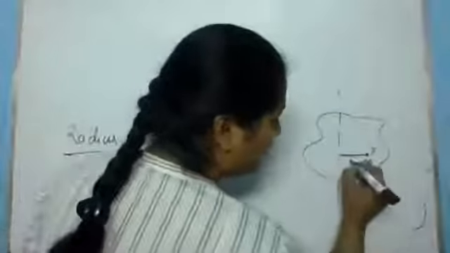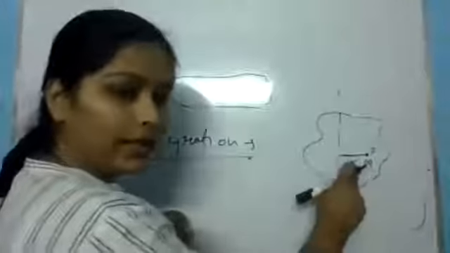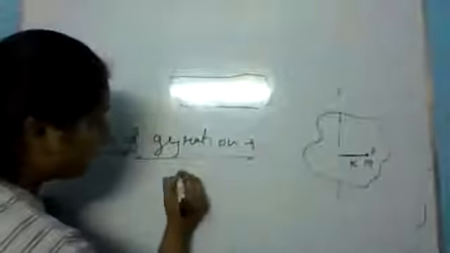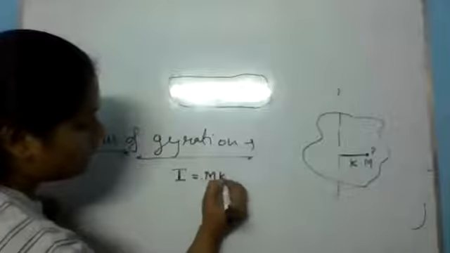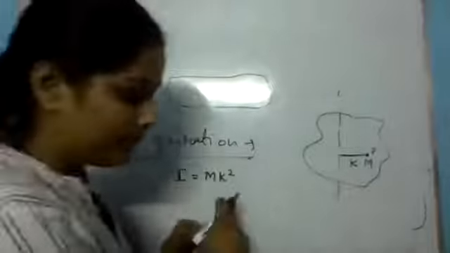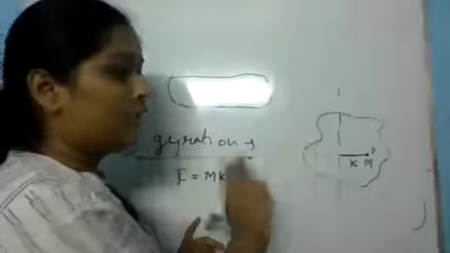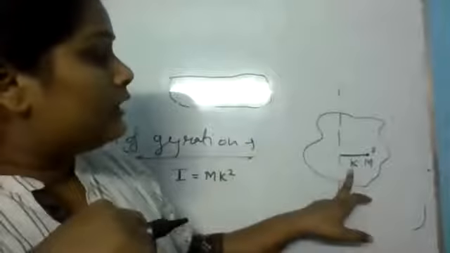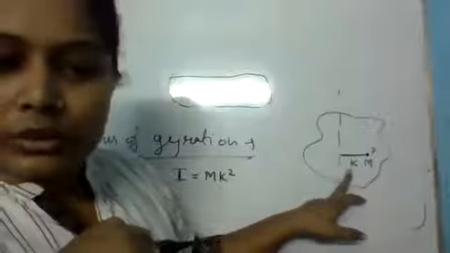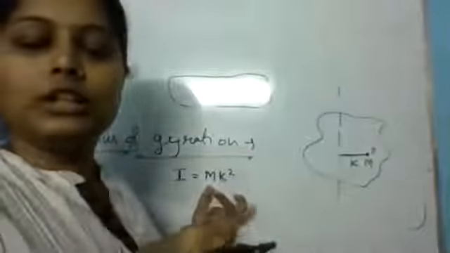This radius of gyration is denoted by K. That means I, the total moment of inertia, is m K square. So this K denotes the radius of gyration. When we find the moment of inertia with respect to this distance, this moment of inertia will be equal to the total moment of inertia of the body.